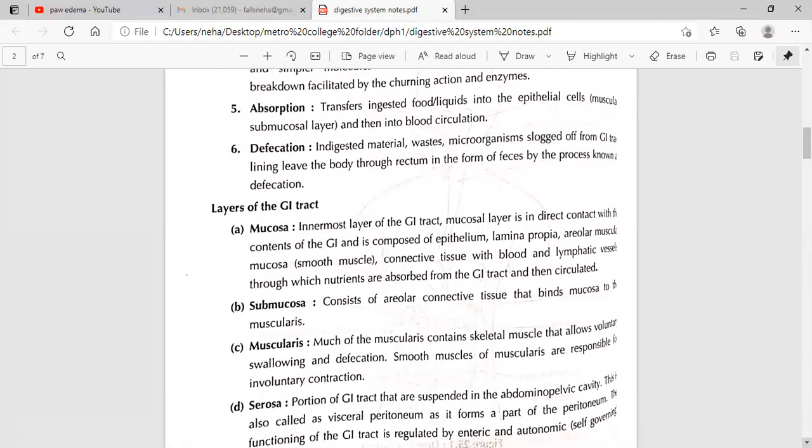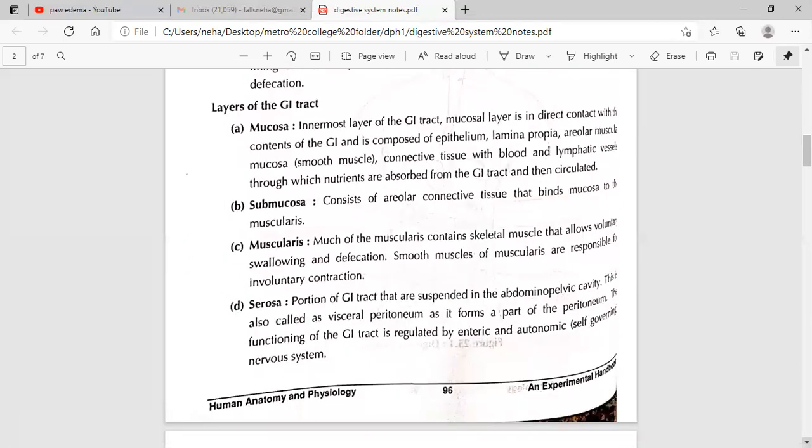Submucosa consists of areolar connective tissue that binds the mucosa to the muscularis. Muscularis: much of the muscularis contains skeletal muscle that allows voluntary control of swallowing and defecation. Smooth muscles of the muscularis are responsible for involuntary contraction. Serosa: the portion of the GI tract that is suspended in the abdominopelvic cavity. This is also called the visceral peritoneum, as it forms a part of the peritoneum.